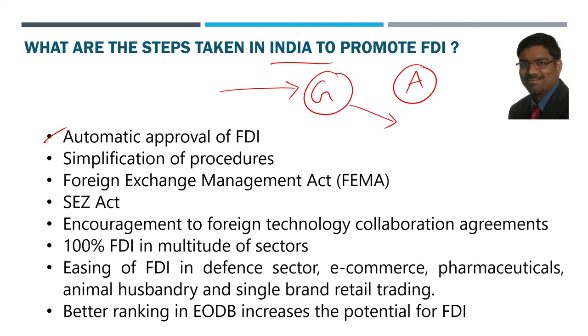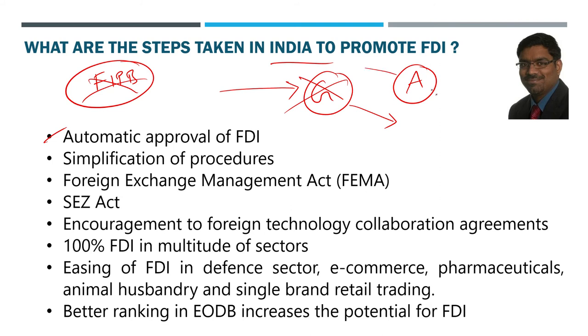And there used to be another organization within the government called Foreign Investments Promotion Board, FIPB it is called. So FIPB would sit on that proposal and they may say sometimes yes, sometimes no. Corruption was there. A lot of issues were there. Now what happened? All these things are now done away with. No FIPB, no government route, for most of the industries.